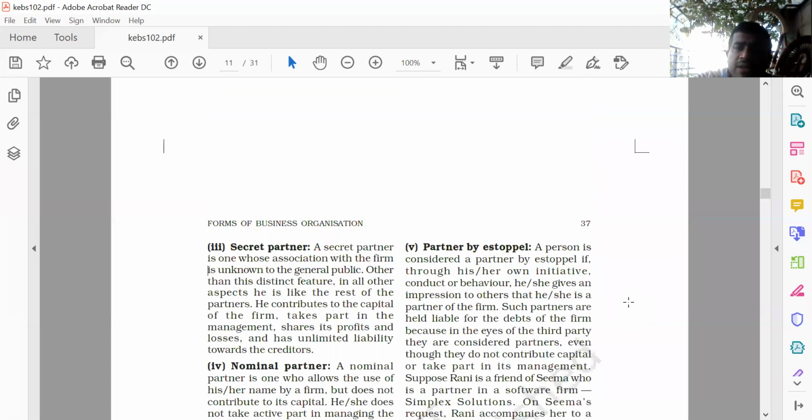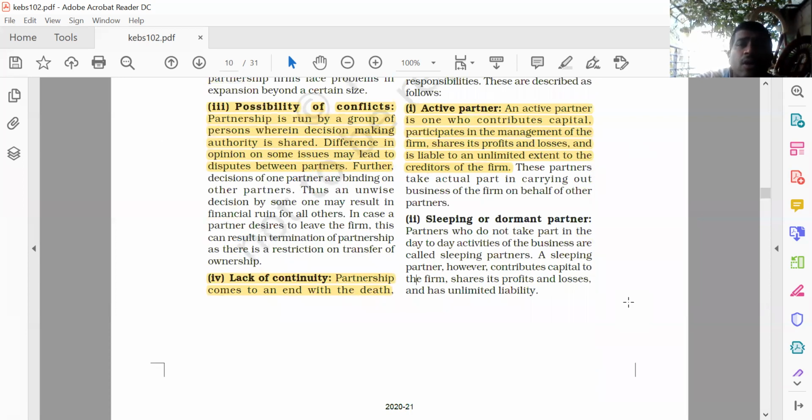Now the second, friends, is the sleeping or dormant partner. The word itself says sleeping. It's a normal term that sleeping means the person who doesn't want to take active interest in the business. That type of partners are also there. Those who are not actively engaged in the business are known as what? Sleeping partners. So let's see that.